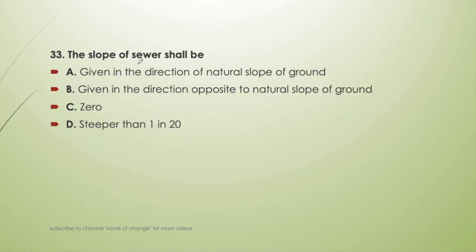Next question. The slope of the sewer shall be given in the direction of natural slope of the ground, given in the direction opposite to the natural slope of ground, 0, or steeper than 1 in 20. So this is also a very easy question. We want the sewage to flow on its own under the effect of gravity only. Like in the distribution system, we do not provide any pressure for it. So the slope of the sewer shall be in the direction of natural slope of the ground so that it can flow under gravity.